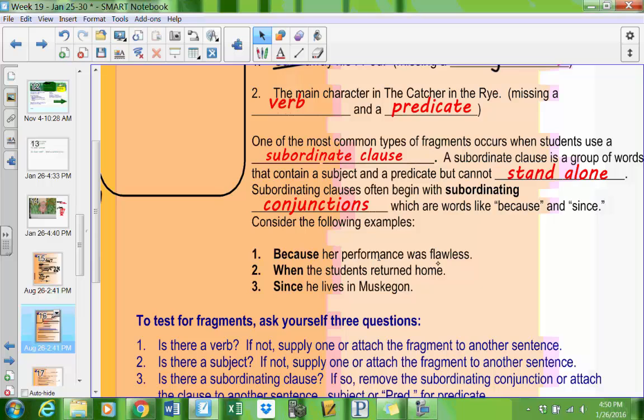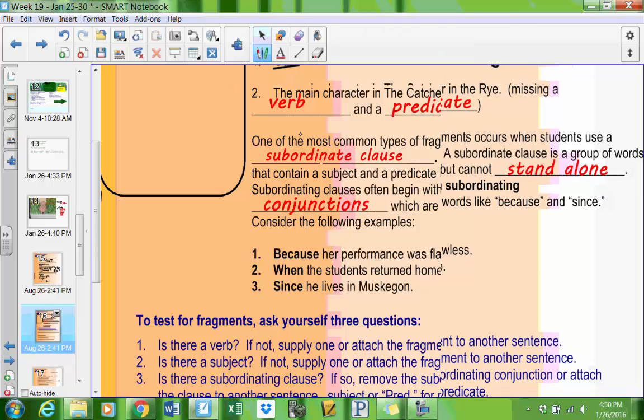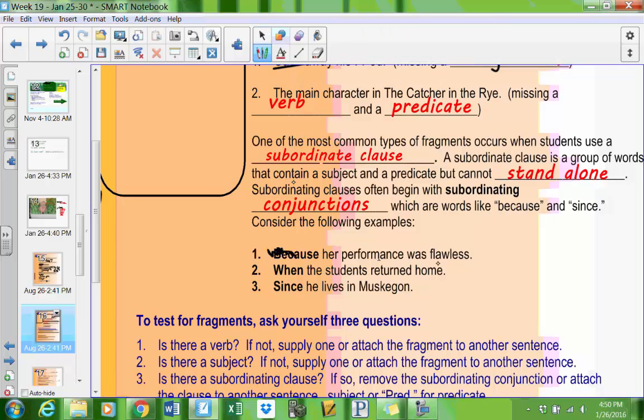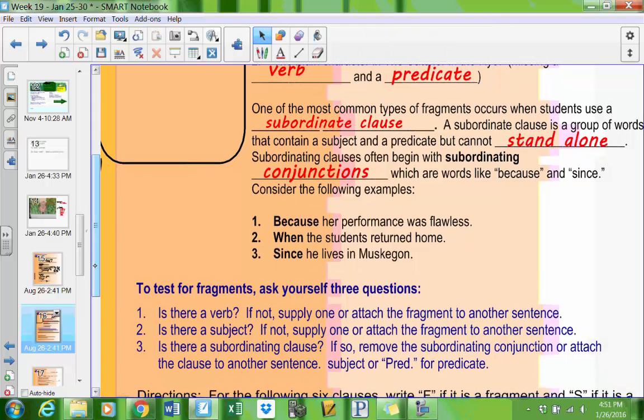Because her performance was flawless. If we just had that part here, her performance was flawless, we would have a full sentence. However, because we have this word in front, this subordinate conjunction, because, that's what makes it an incomplete sentence. If someone were to run up to you and just say, because her performance was flawless, you'd probably say, yeah, what happened because her performance was flawless? You want to know more.